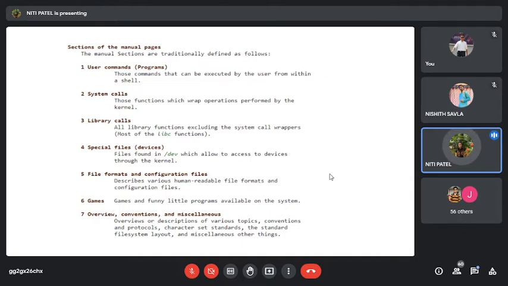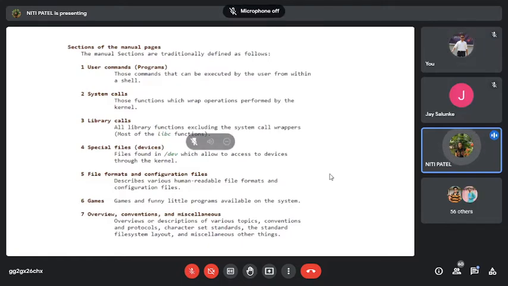page. Apart from that, you will also have information of system calls. So those functions which wrap the operation performed by the kernel. Do you know what a system call? Yes or no? If I want to talk to the operating system, I use the kernel. But which part of the kernel? It is the system calls. So do I have system calls with respect to different operations? There are system calls for processes, there are system calls for files. Yes or no? Are you all there? Yes.